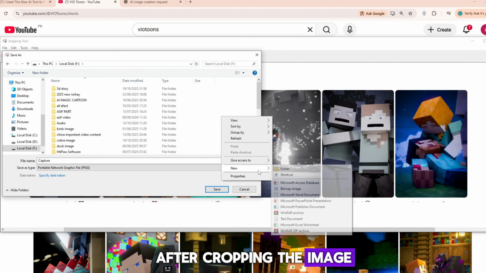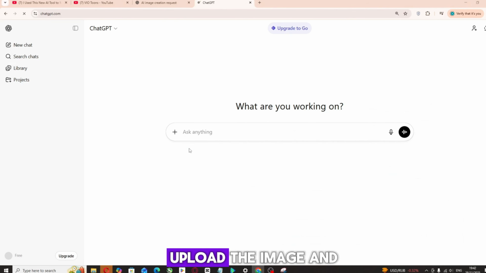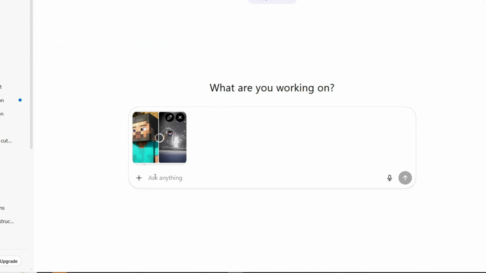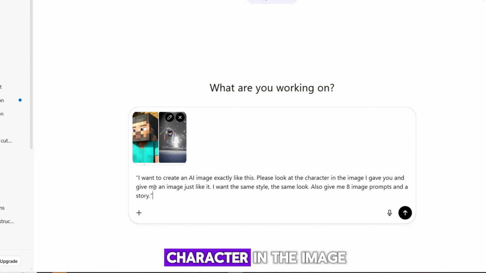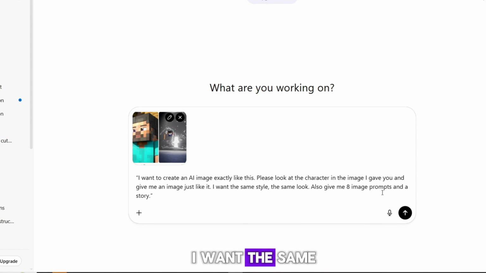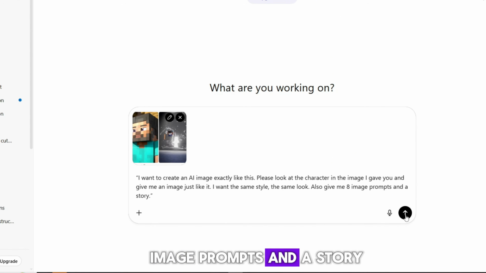After cropping the image, open ChatGPT and simply upload the image. Here, you will enter the prompt you want ChatGPT to generate. I want to create an AI image exactly like this. Please look at the character in the image I gave you and give me an image just like it. I want the same style, the same look. Also give me 8 image prompts and a story.